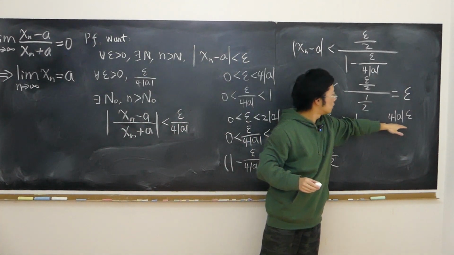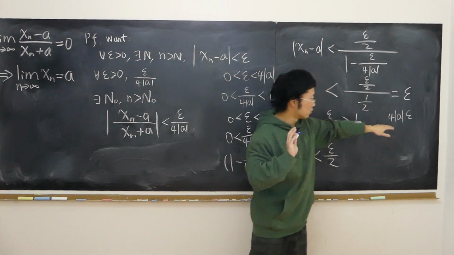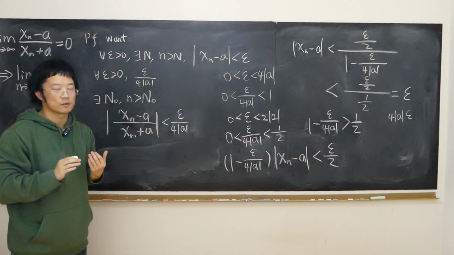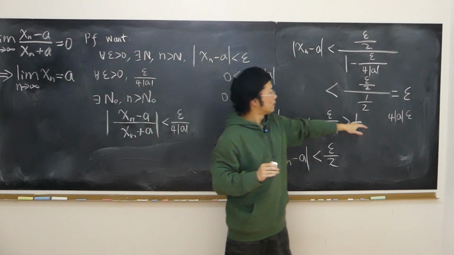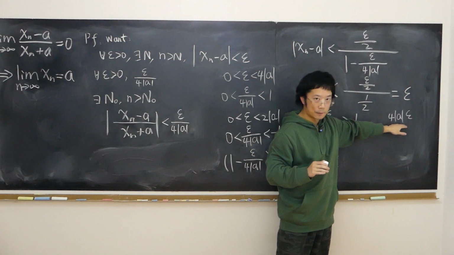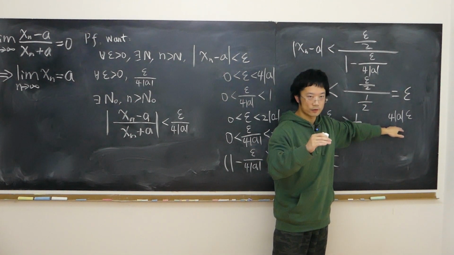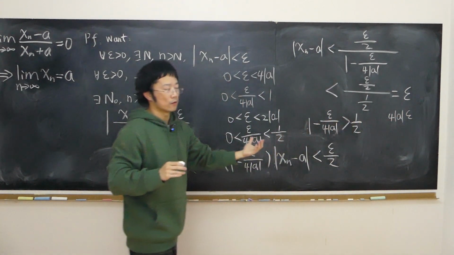So, not that perfect, but this is also fine, because remember, epsilon just means very, very small, infinitely small, small enough. So when you multiply an infinitely small amount by 4 times absolute value of a, that is multiplied by a positive constant, and it's still going to be an infinitely small amount.